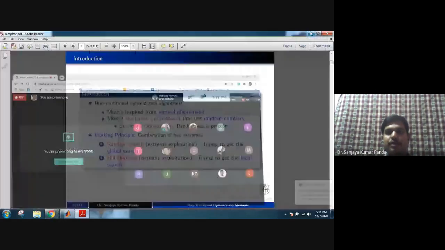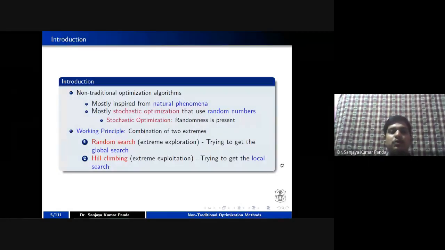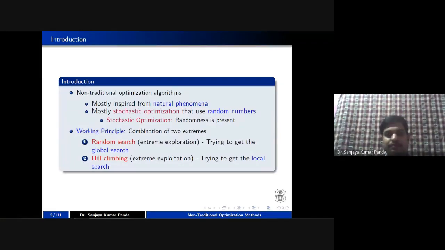We have to generate the random number subjected to the operator, whatever operator we are using. Based upon that, we want to try to optimize a particular thing, whether it is a minimization or a maximization. So in this case, if you see the working principle, it consists of two extremes.